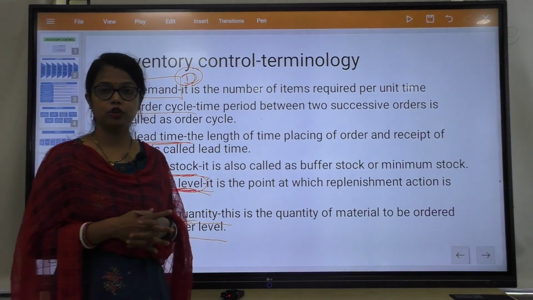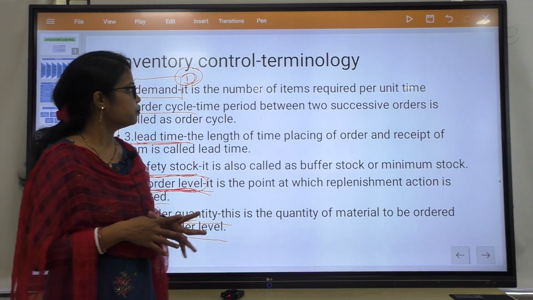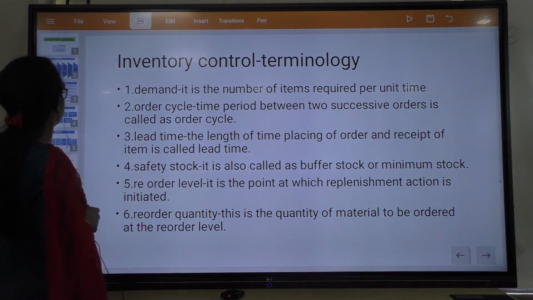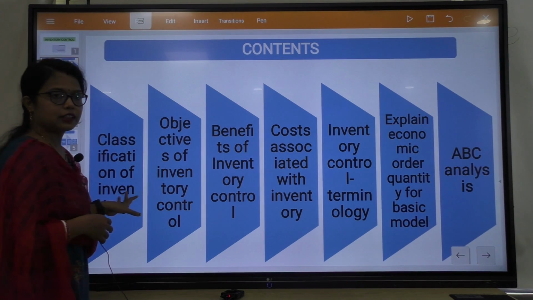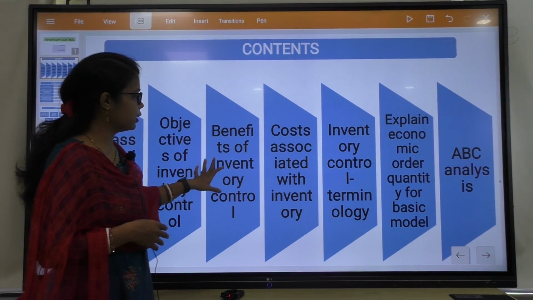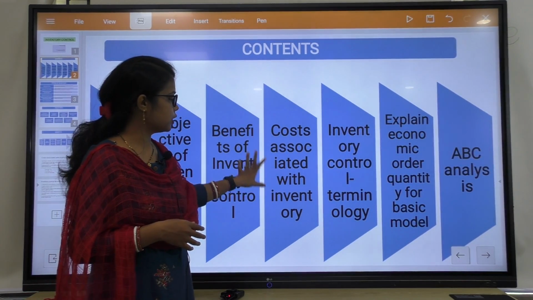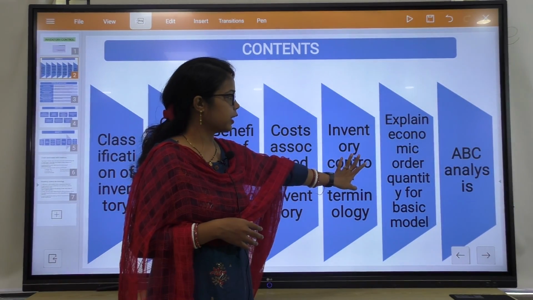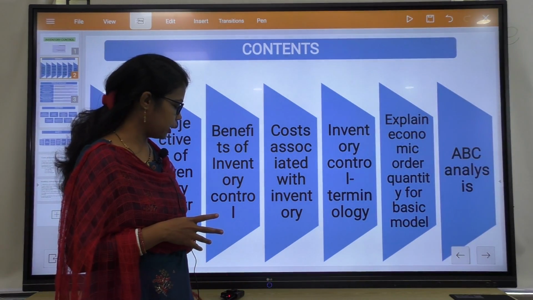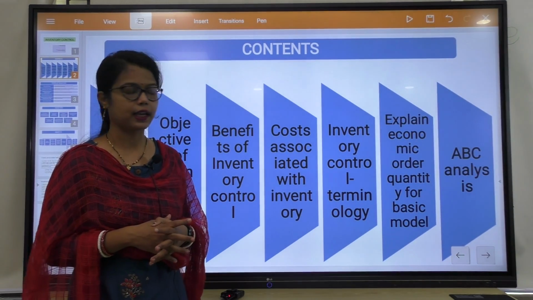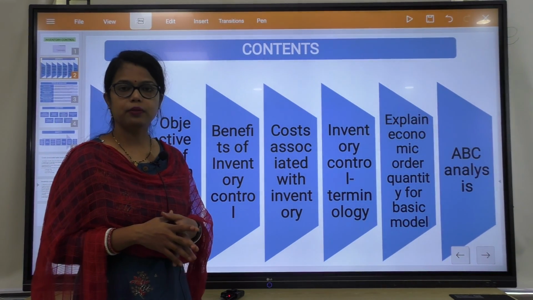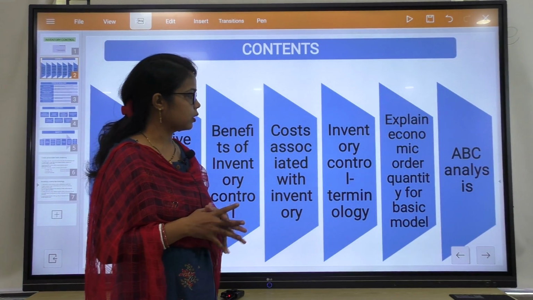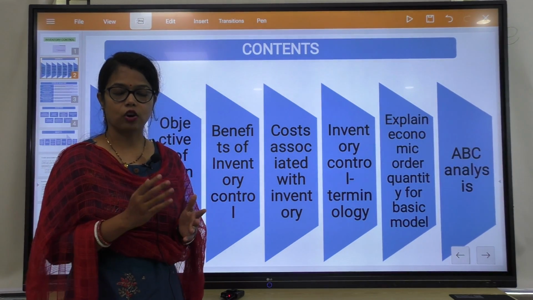These are the basic terminologies of this inventory control chapter. I told you about the classification of inventories, objectives, benefits, the different costs associated with inventory, and also the terminologies. In the next class I will explain the economic order quantity for the basic model, because in your syllabus only the basic model is there. I will derive it and tell you the assumptions carried out to derive the economic order quantity, that is EOQ.